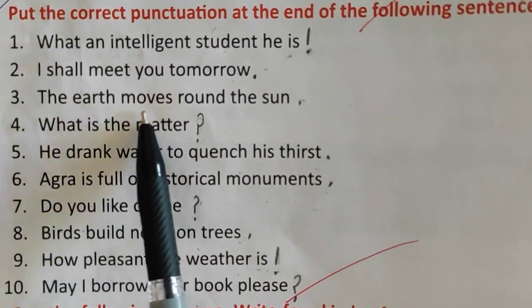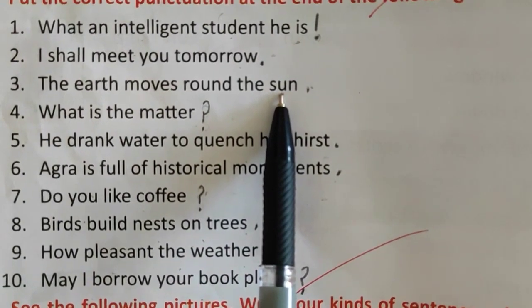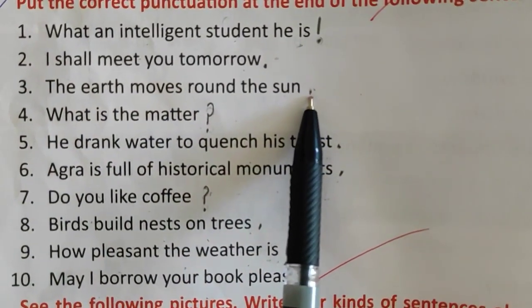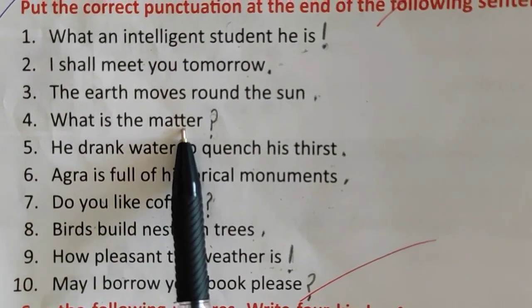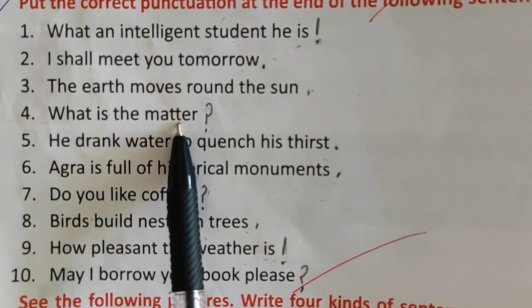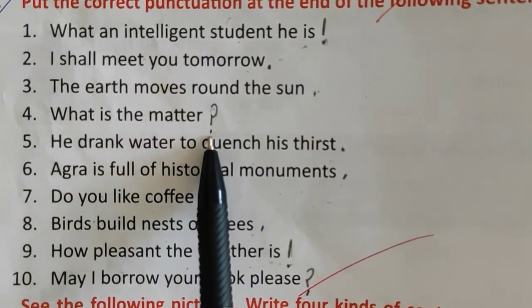The next is, the earth moves round the sun. Again here some information is being told. Put a full stop here. Number 4, what is the matter? Here the question is being asked. What is the matter with you? What is wrong with you? What is the matter? Question mark.